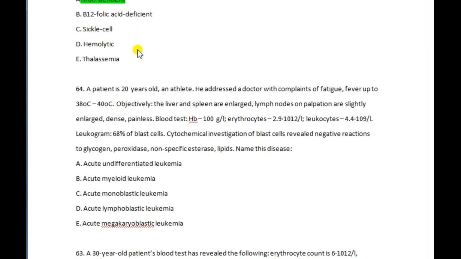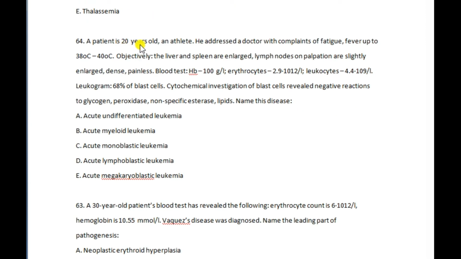Okay, a patient is 20 years old. He is an athlete. He went to a doctor with complaints of fatigue and fever, which means an infection. The blood test shows hemoglobin 100 grams per liter, erythrocytes 2.9 x 10^12 per liter, leukocytes 4.4 x 10^9, and the leukogram shows 68 percent blast cells, which means undifferentiated leukemia. The leukocytes are going to be high, and they are immature leukocytes, that is, blast cells at 68 percent.